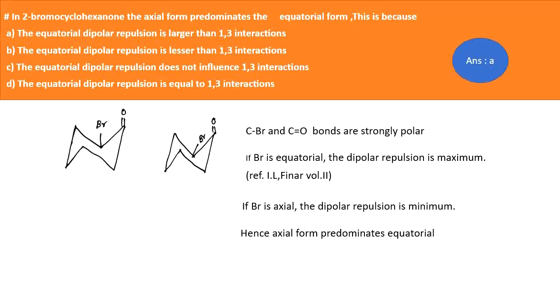So in 2-bromocyclohexanone, the axial form predominates over the equatorial form because the equatorial dipolar repulsion is larger than the 1,3-diaxial interaction. Here the two operating effects are 1,3-diaxial interaction and dipolar repulsion. Which one operates greater? The dipolar repulsion, so the axial form predominates. So your answer is A.